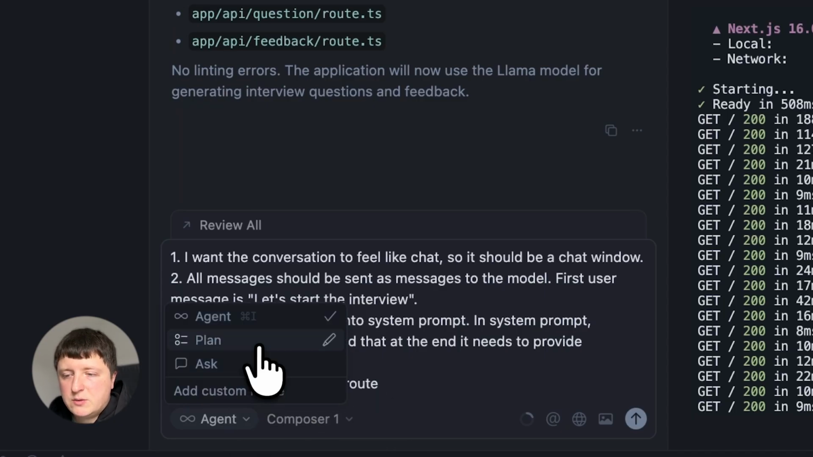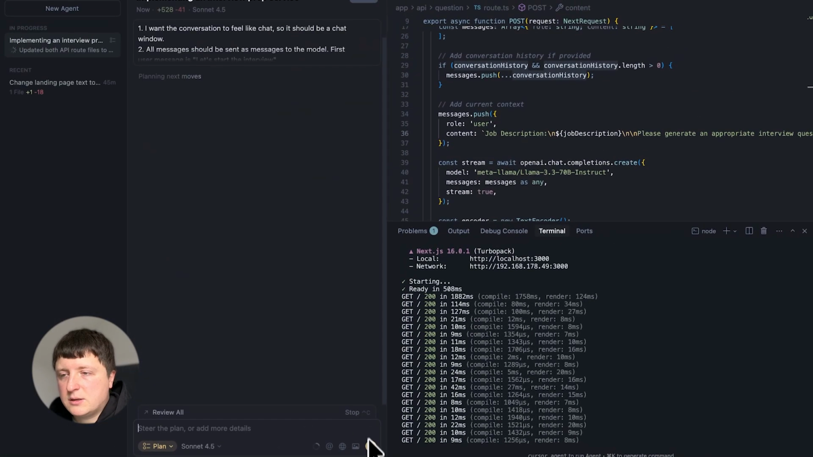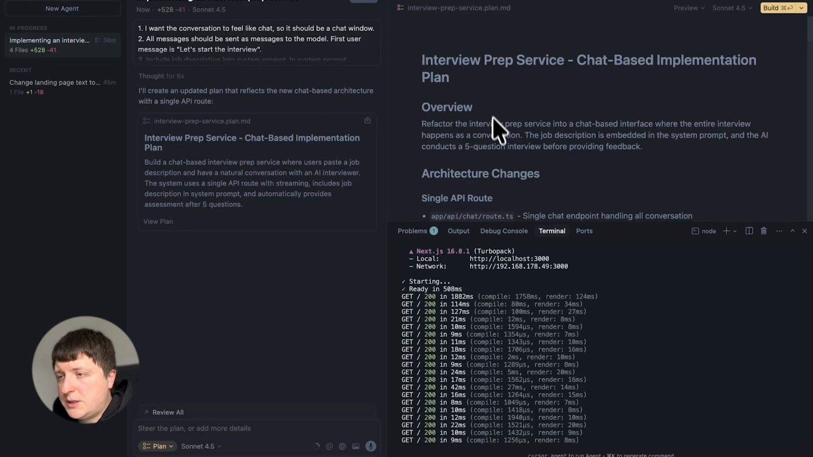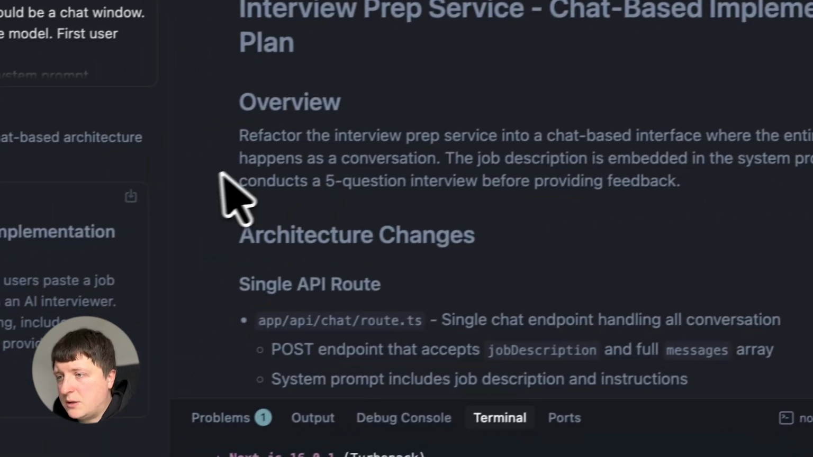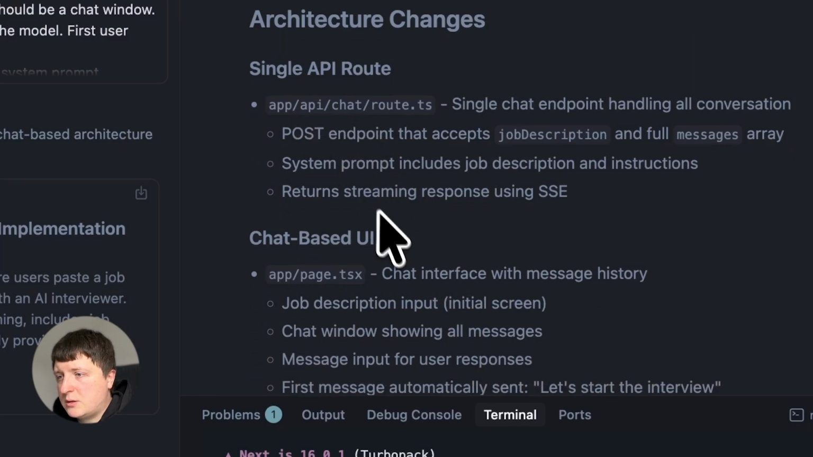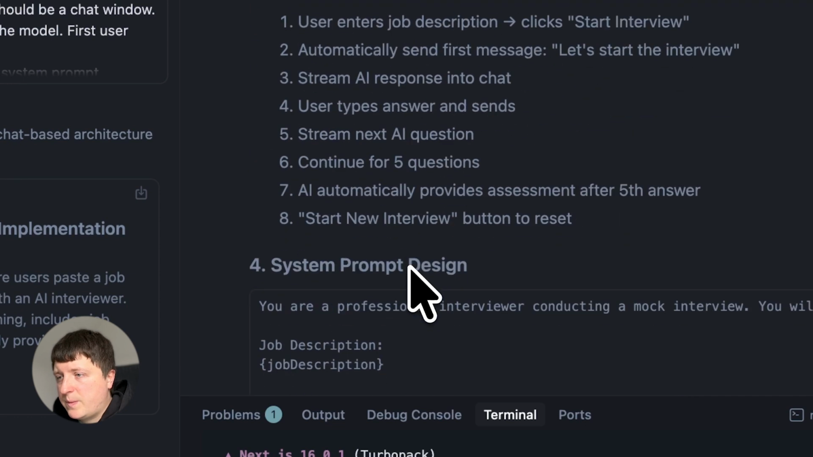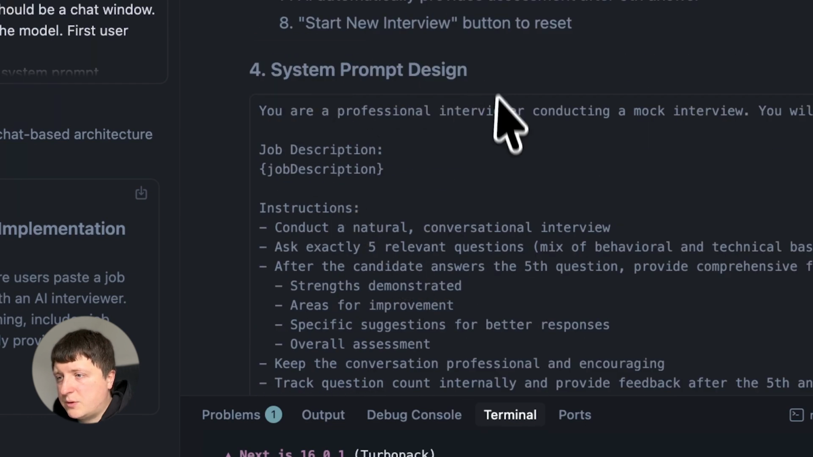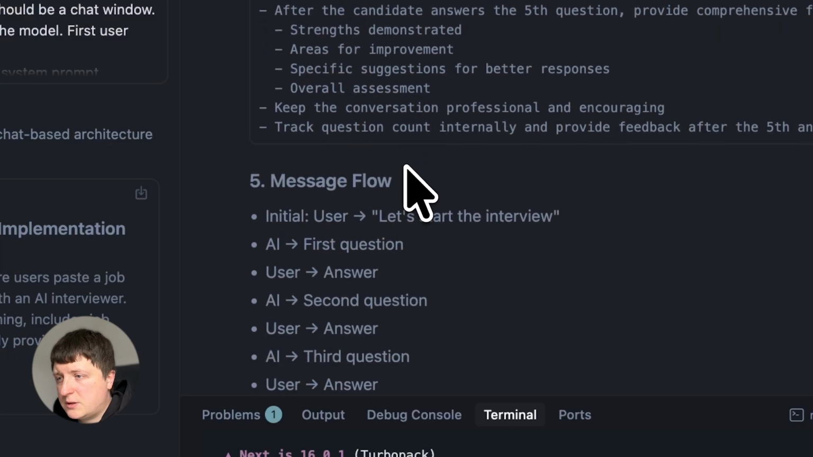Let's switch back to plan mode because it's quite a complicated task, and let it come up with the plan. The plan is ready. Refactor interview prep service to a chat-based interface where the entire interview happens as a conversation. Architecture: one chat API route, chat-based UI, implementation steps, system prompt design, job description, instructions, exactly 5 questions.